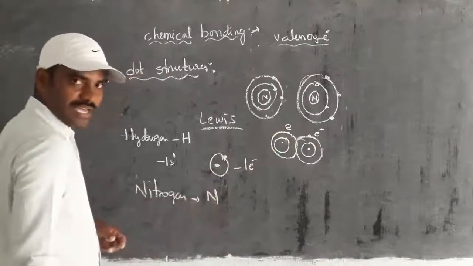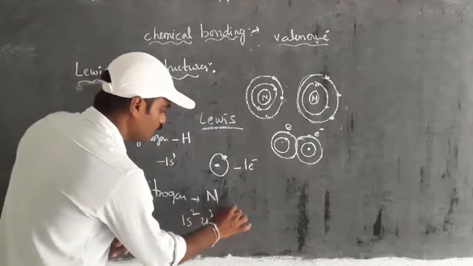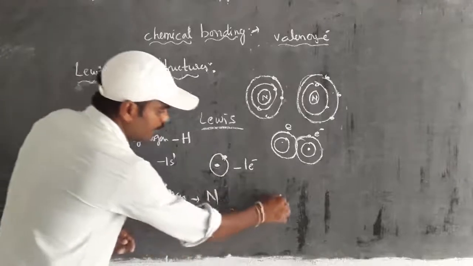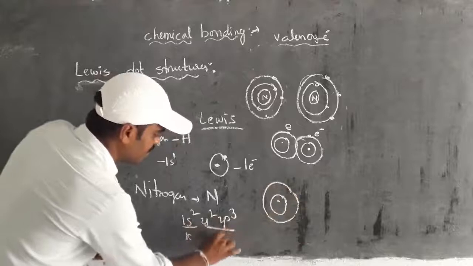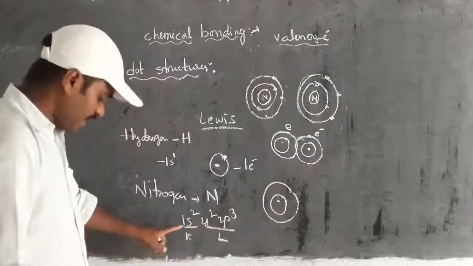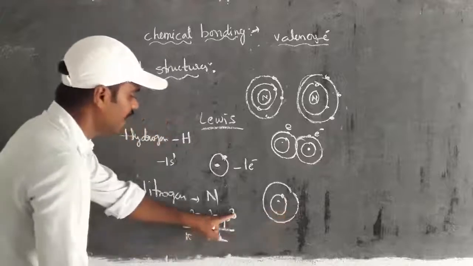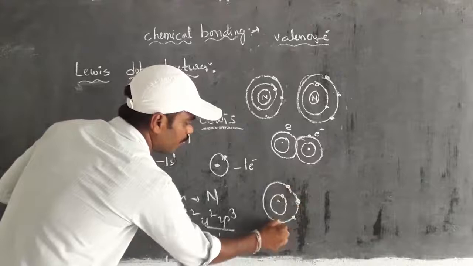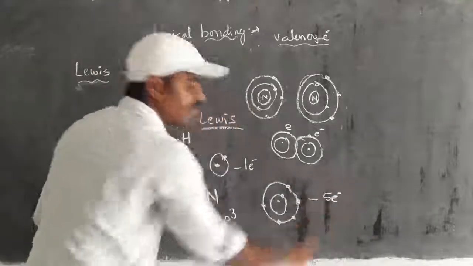So symbol is N and configuration is 1s2, 2s2, 2p3. Right? Here already we have a knowledge. This is K shell and this is L shell. Right? Here in K shell we have 2 electrons and in L shell we have 5 electrons: 1, 2, 3, 4, 5. Right? So here valence electrons are 5.